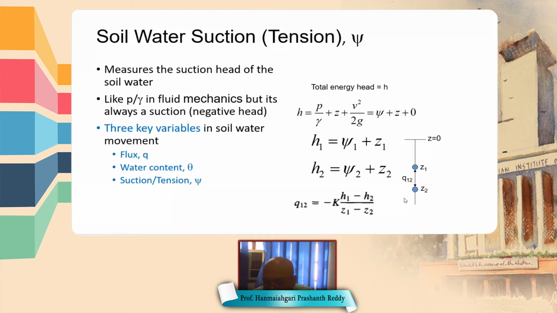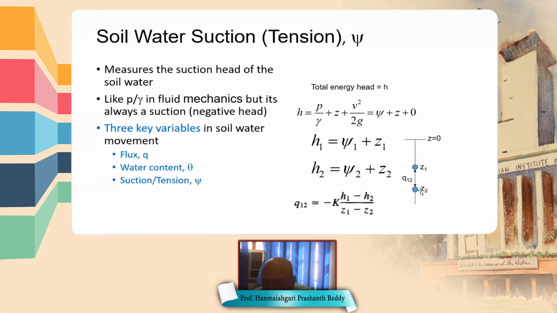The flow takes place from Z1 to Z2. It depends, because in the rainy season the flow goes from point 1 to point 2, whereas in the dry season the flow goes from Z2 to Z1.